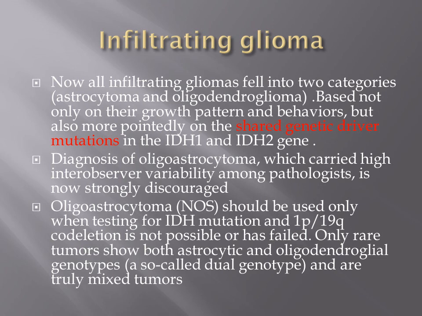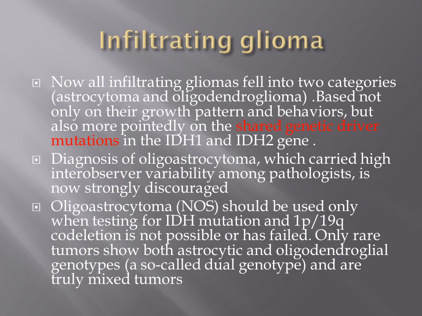Diagnosis of oligodendroglioma. We have to give an oligodendroglioma diagnosis only when it shows IDH mutation and 1p19q co-deletion. These are the two mutations oligodendroglioma should show. If there is no IDH mutation, we cannot call it oligodendroglioma. If there is no 1p19q co-deletion, we cannot call it oligodendroglioma.